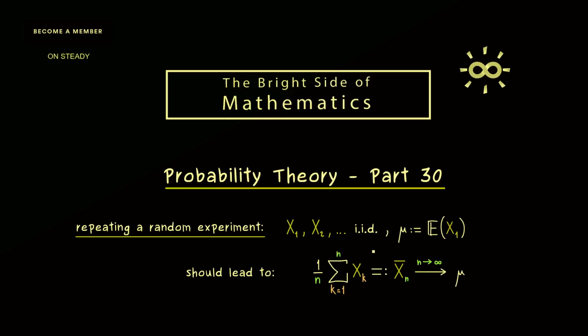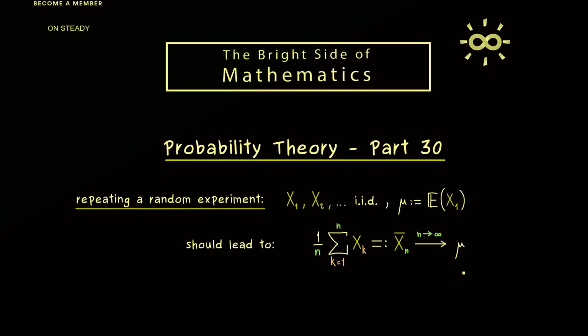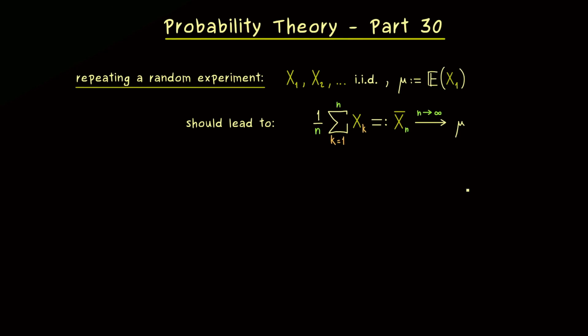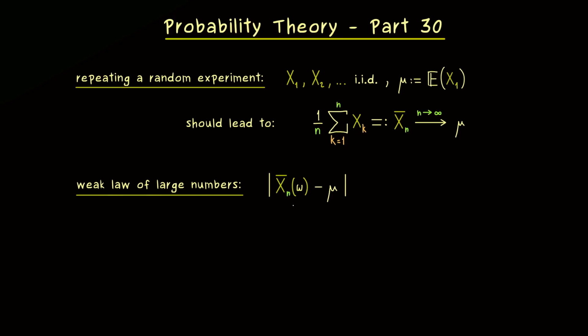And in this video today we will discuss a stronger notion of convergence for random variables. And this will also lead us to the stronger version of the law of large numbers. But first, let's recall what the weak law already told us. Namely, if we put a sample omega into the random variable, then it's unlikely that this is far off from mu. So more precisely, having this absolute value greater or equal than epsilon is low in probability for large n.